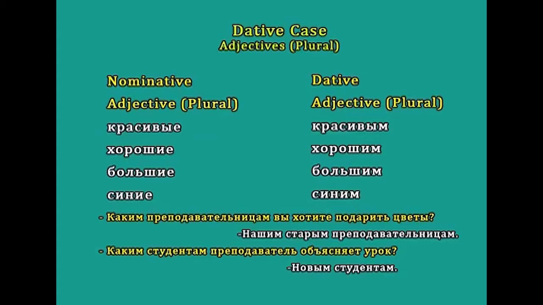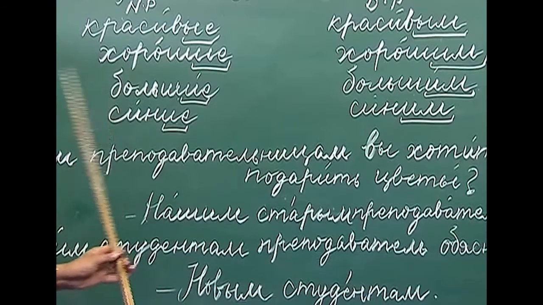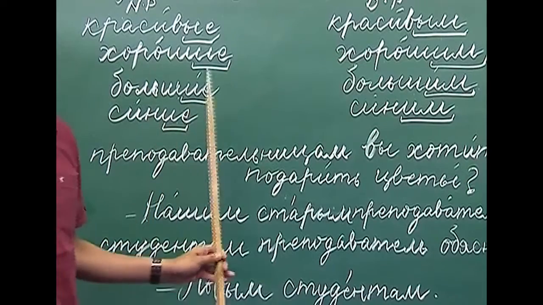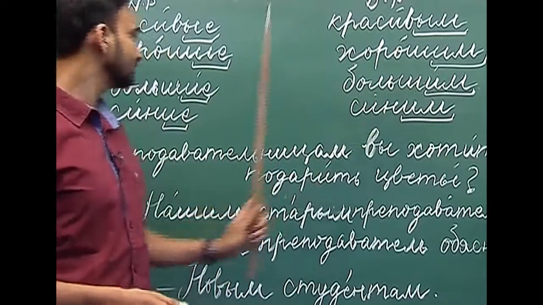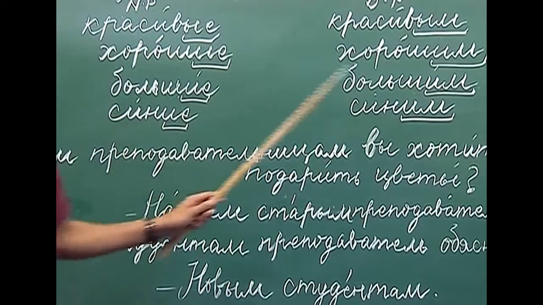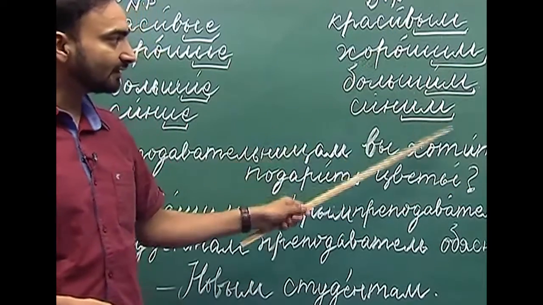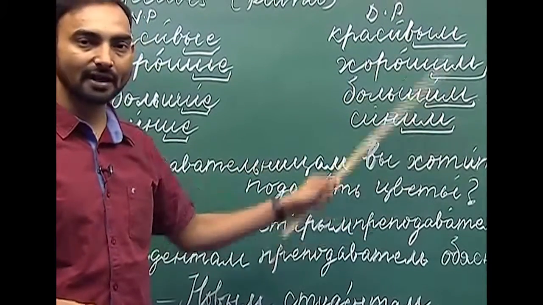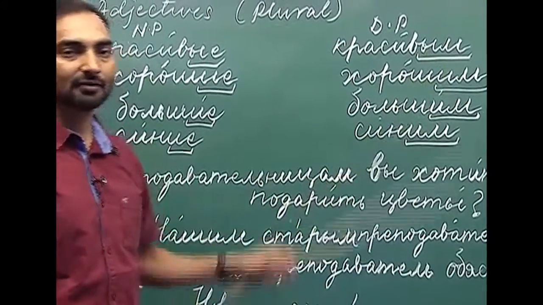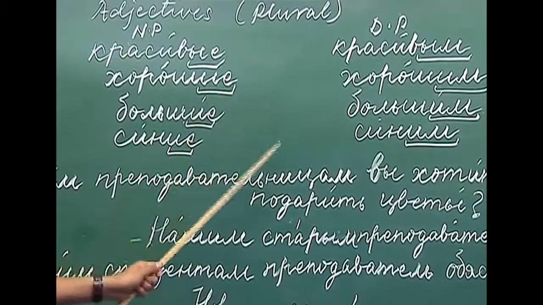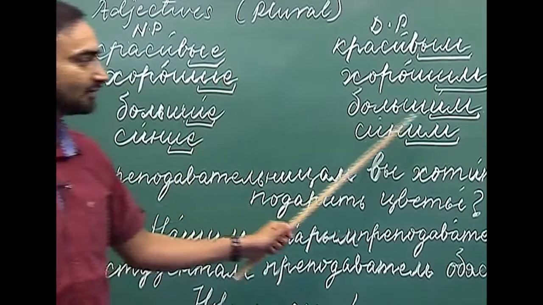Again we have replaced the last letter with m. Balshiye, balshiye is big, balshim. Siniye, sinim. So, with all the adjectives we have done the same thing, we have replaced the ending or the last letter with m.